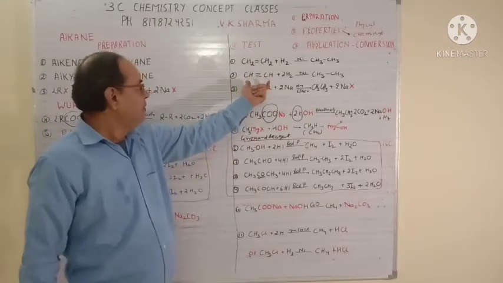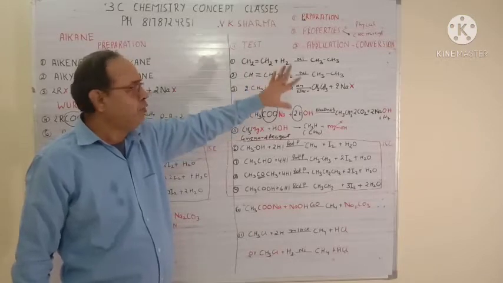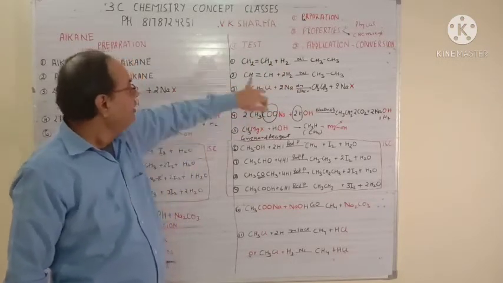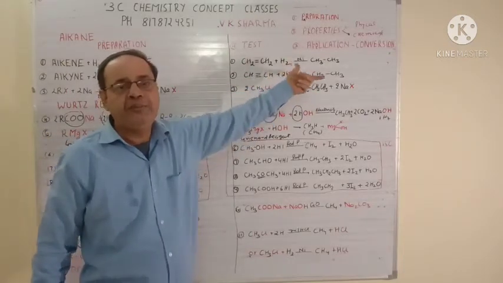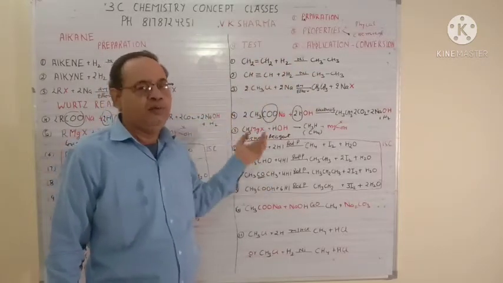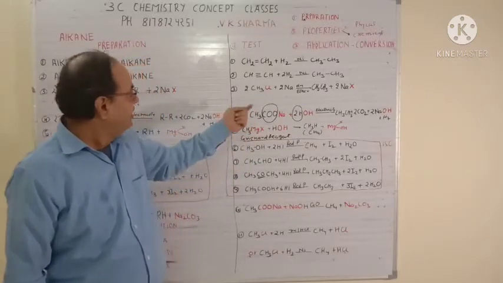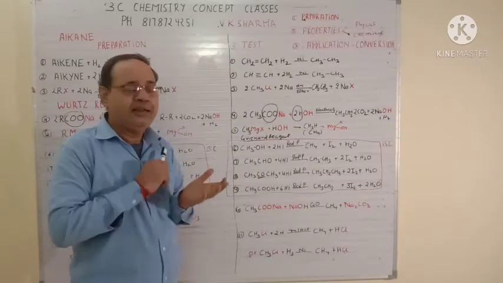Now we have CH triple bond CH plus twice of H2 in the presence of nickel. So H will be distributed, the bond will be broken, and carbon will get its 4 valences saturated. So ethyne gives you ethane, propyne will give you propane, butyne will give you butane, pentyne will give you pentane. So the triple bond can be anywhere, but that will always give you the alkane, meaning the triple bond will be broken down.